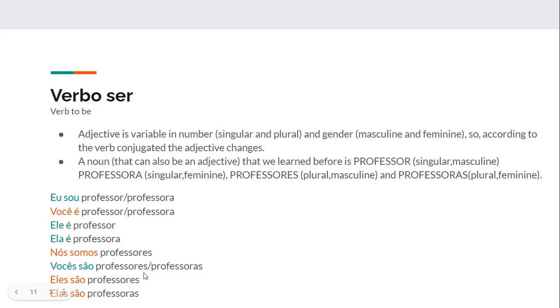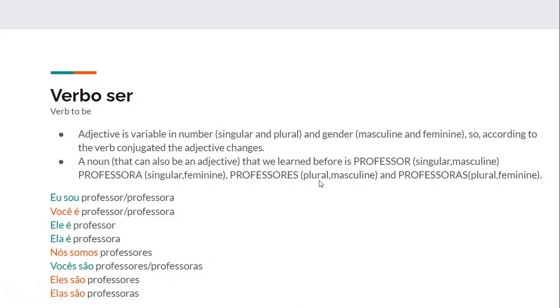Vocês são professores or professoras. And again, it's according to the person or the group of people that you are talking to. Vocês são, you are. And here, professores for plural and masculine, or professoras for plural and feminine. Eles são professores, so they are teachers.